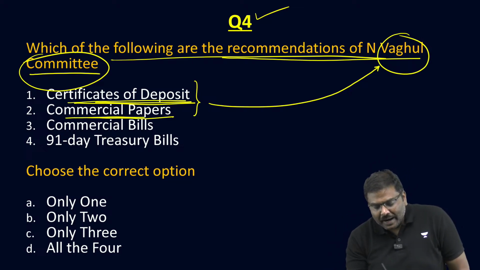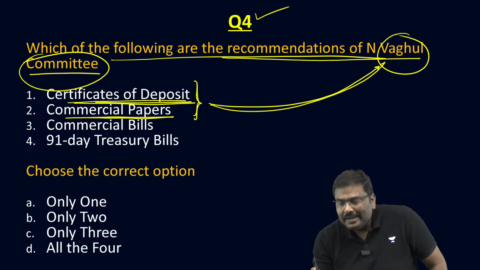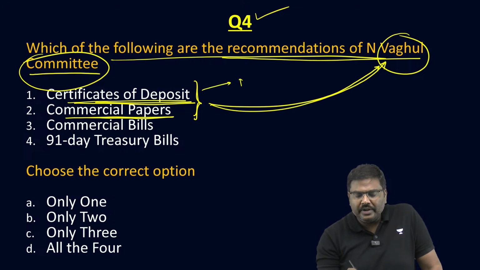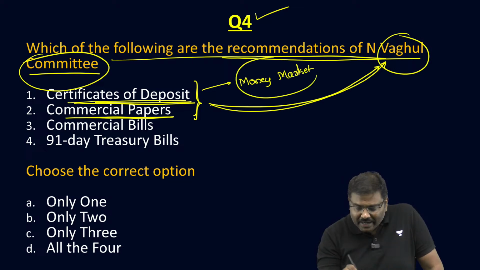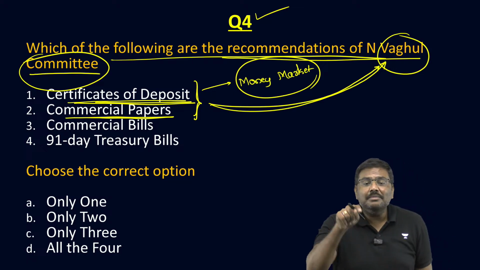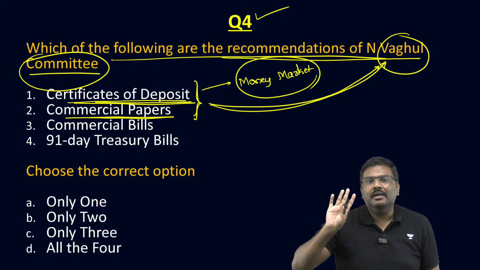Certificate of deposit and commercial papers. These are the recommendations of the Narayanan Vagul Committee, and both of them are associated with the money market. So the recommendations of the N. Vagul Committee are associated with money market instruments. Is the point clear?